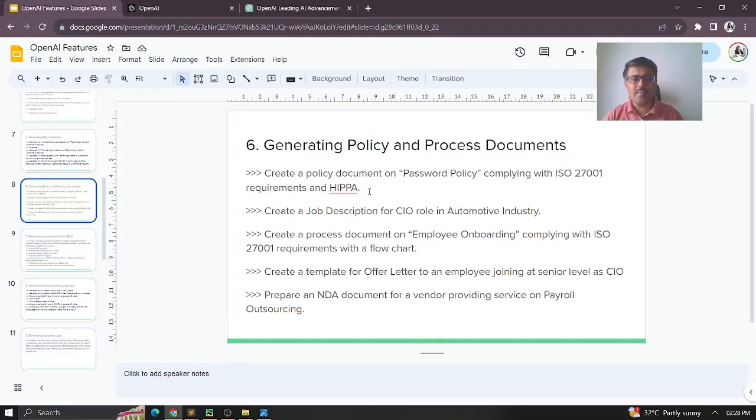For example, we all know the password policy, right? We want to see how it can comply with the ISO 27001 standard requirements and the HIPAA compliance, so I want to create a policy document complying with both. Maybe next we will look at how to create a job description for a CIO role in the automotive industry. This is typically for the HR recruitment team, who prepare the JDs. So how can it simplify the JD part of it?